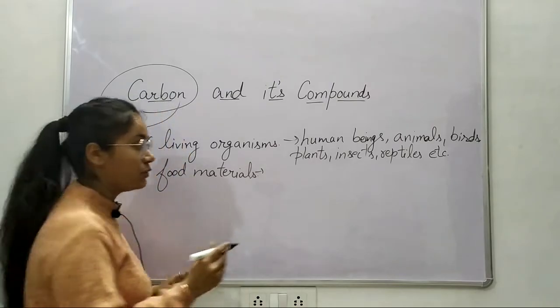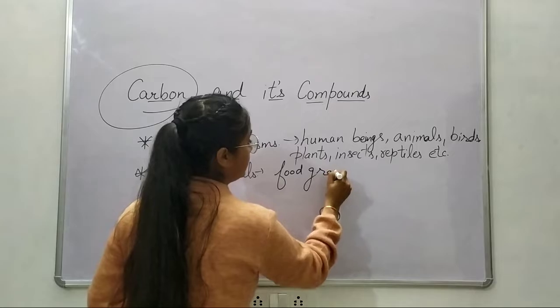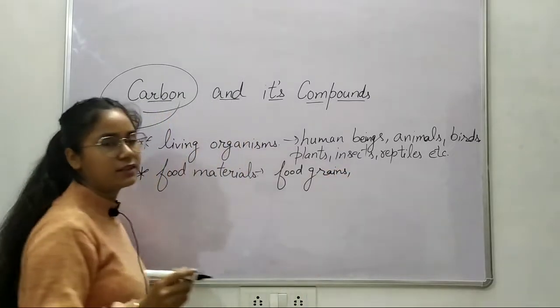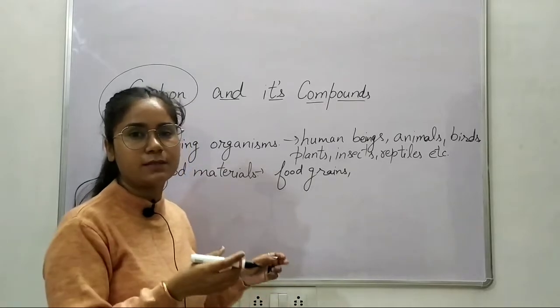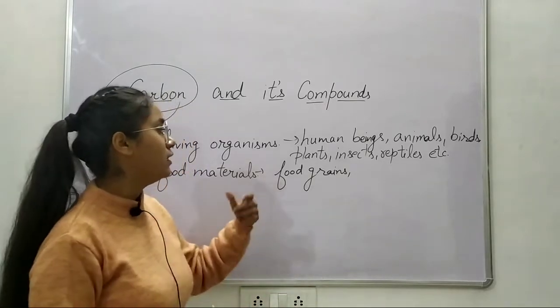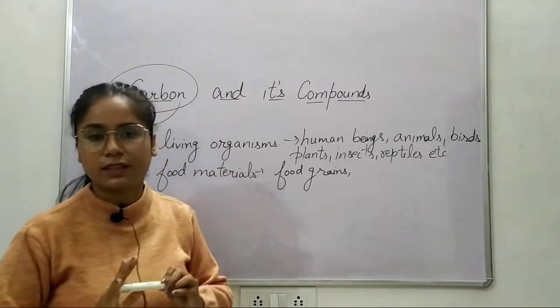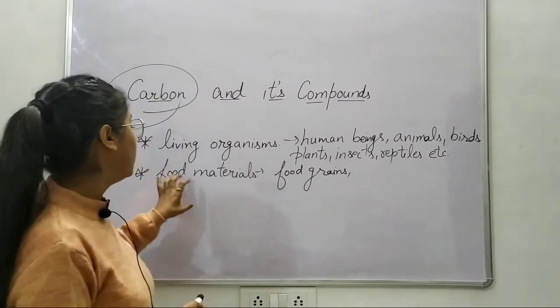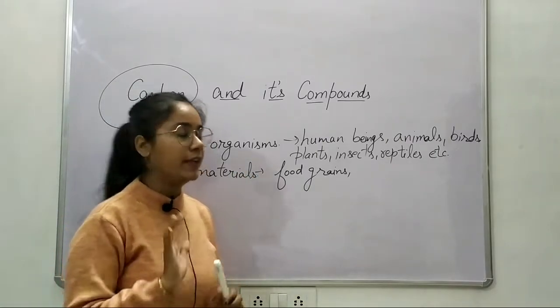And you can add food grains, wheat, cereals, okay, anything you would like to eat, maize, bajra, whatever, okay, the leaves or vegetables, fruits, whatever you want to add, okay? So food materials are also made of carbon, okay?